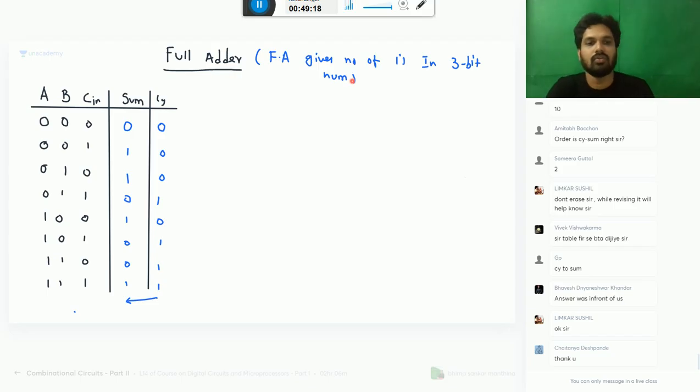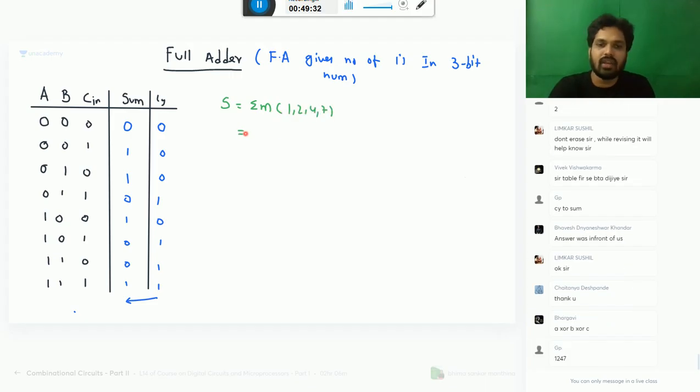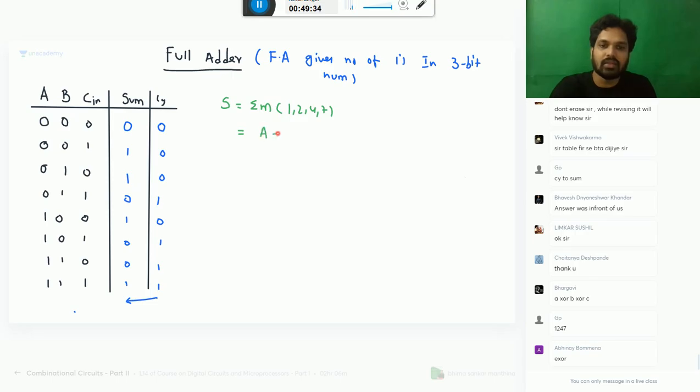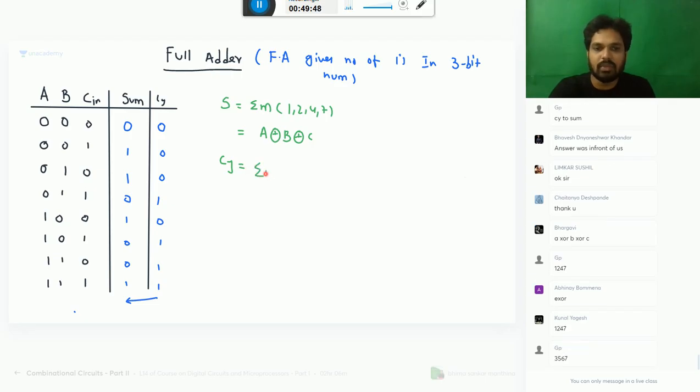Very good. Now, what is sum? Sum is the sum of the min terms 1, 2, 4, 7. You know this very well. A XOR B XOR C. This part we know already. Earlier, n number of times we have done this. What is carry, sir? What is carry? Sum of the min terms 3, 5, 6, 7.